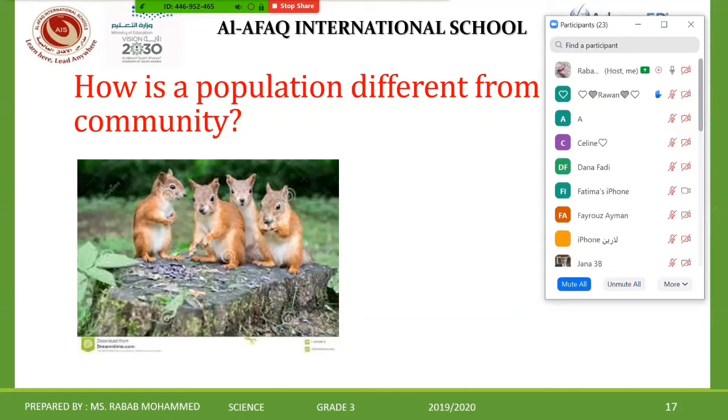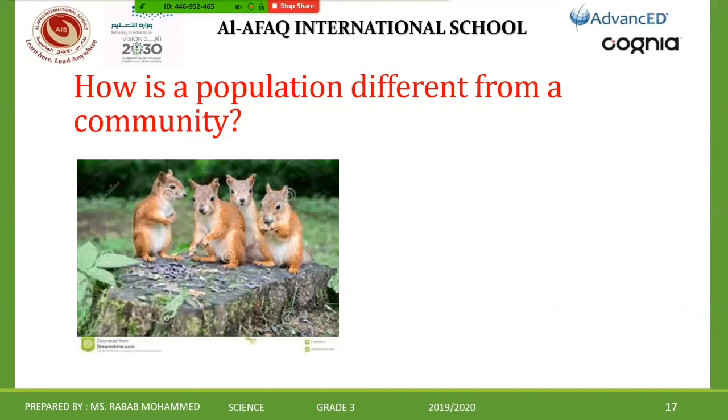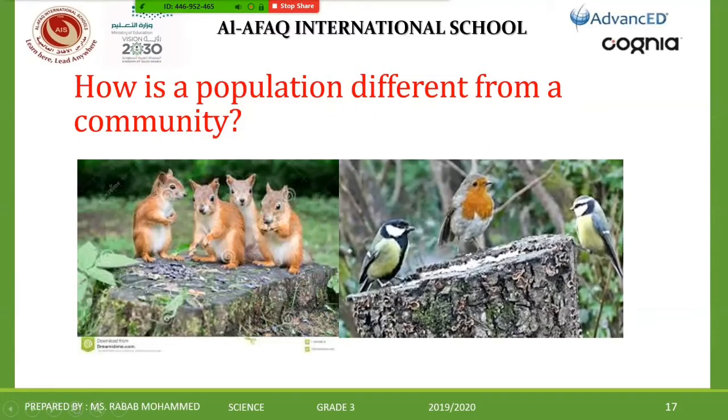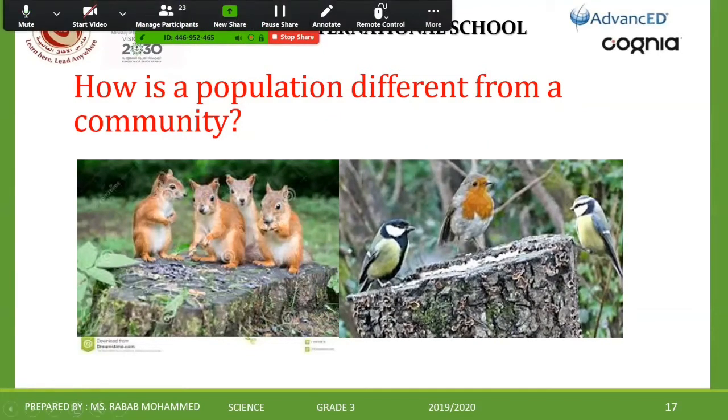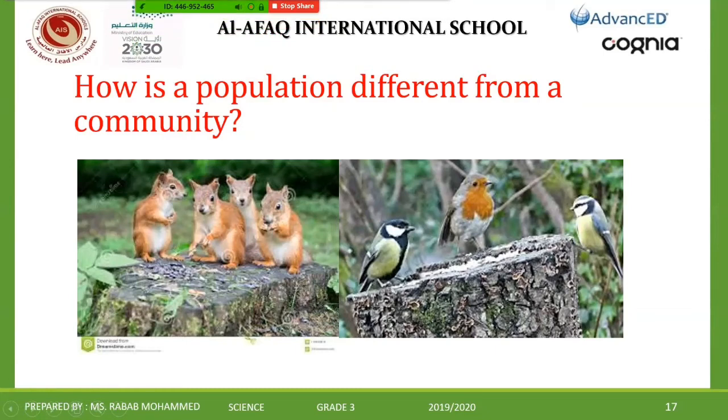Clear? What will happen now if I put another picture like this? What can you see now? Is this the same kind? No, but they are also a group, another group. So this alone also makes a population: same kind in the same place. Here we have the same kind in the same place, and here also. This is one population, and this is the second population.